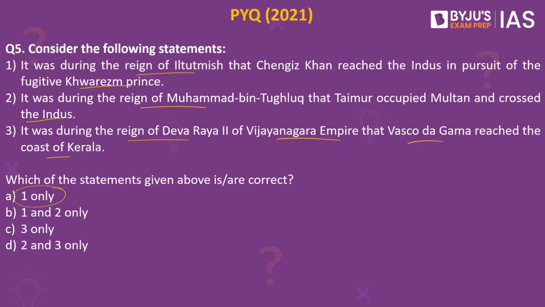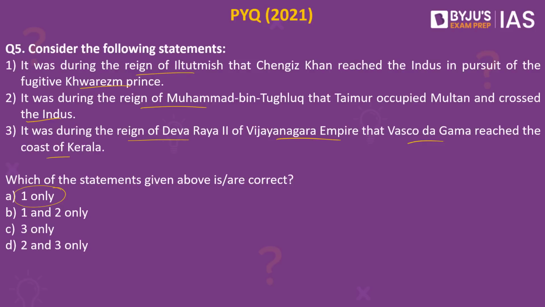When we speak about Alauddin Muhammad Qasim Shah, he had to flee during the Mongol menace under the leadership of Genghis Khan. He came looking for help from Iltutmish, who denied it. So the first statement is right. When we look into the second statement, it is wrong. That is because Amir Timur crossed the Indus and laid siege to Multan in 1398. At that moment, Muhammad Tughlaq was on the throne of Delhi.